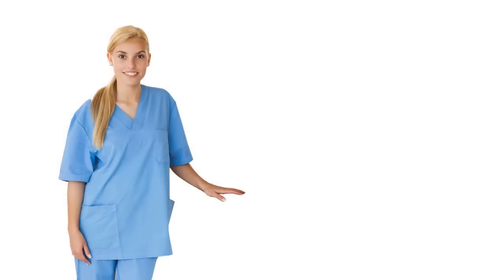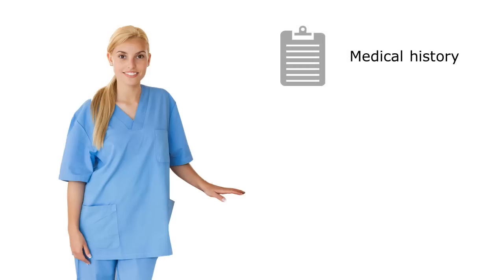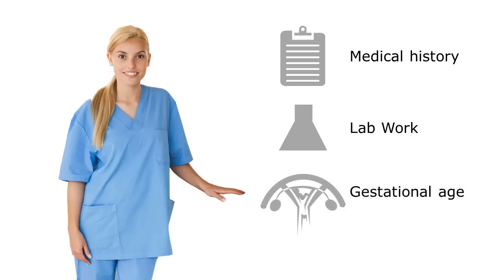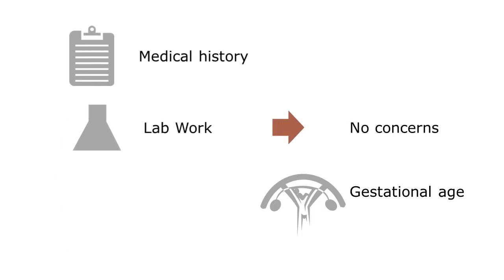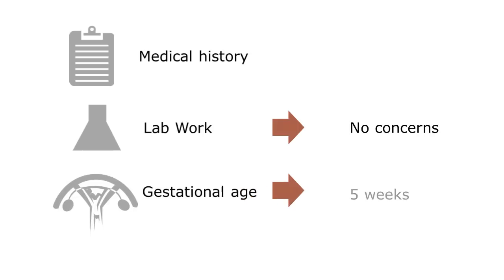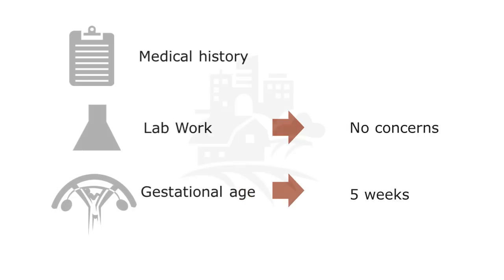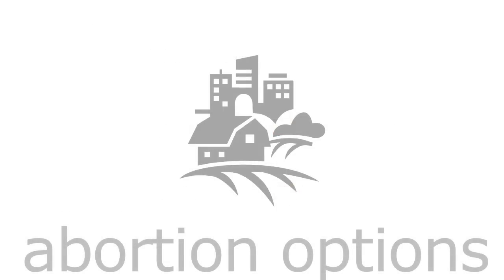You begin by gathering a thorough medical history from Tamara and collect the following information: lab work to confirm pregnancy, determine Rh status, hematocrit or hemoglobin as necessary. Determination of gestational age by last menstrual period, LMP, ultrasound or physical exam. Tamara's lab work reveals no concerns, and gestational age of the embryo is determined to be 5 weeks. With these results, you counsel Tamara about her abortion options.